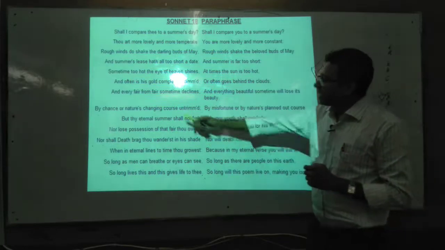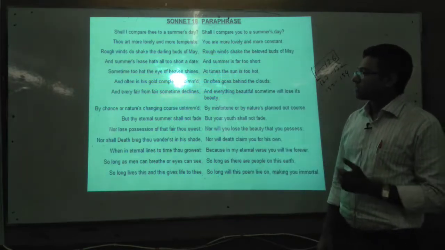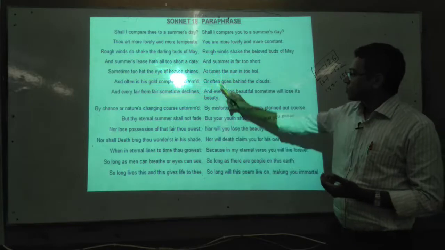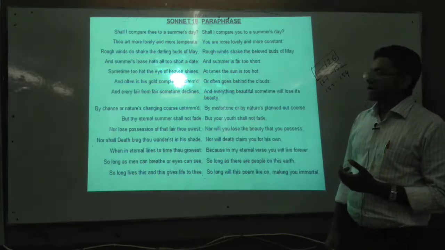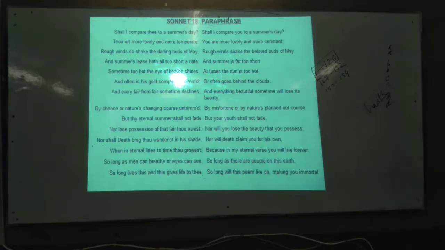Why not? Often is his gold complexion dimmed, or often goes behind the clouds. So you see, the extreme sun sometimes goes where? Behind the clouds. At that time the sun cannot shine much, and what happens? The sun changes. But your love, wherever it goes, remains unchanged. Nowhere can it be changed at all.